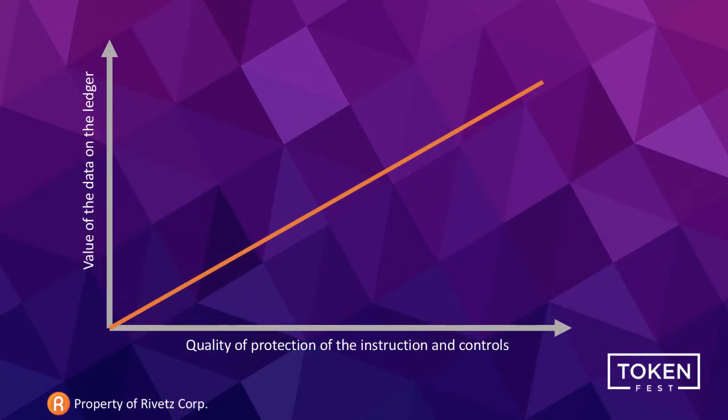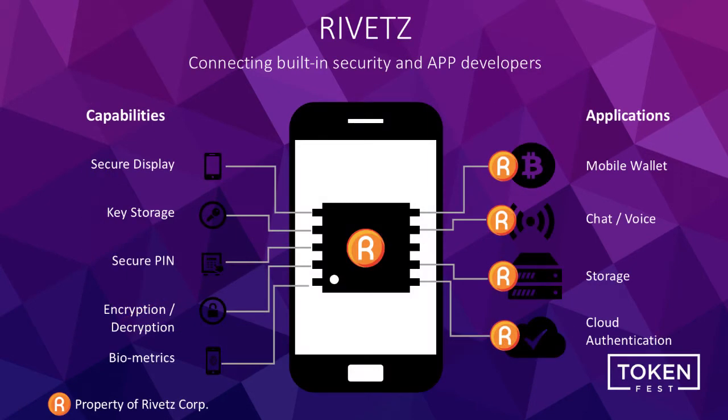What we're doing is adding to that transaction hash this concept of an attestation hash, which comes from the environment that wrote the transaction. So we leverage the trusted execution environment inside a device, this is already in the hardware, to secure that private key. Now why is this important? Because it adds value to the data that we write to the chain. Because now we can store on chain not only proof this transaction was executed, but also evidence that this device in this condition with these controls wrote this transaction.